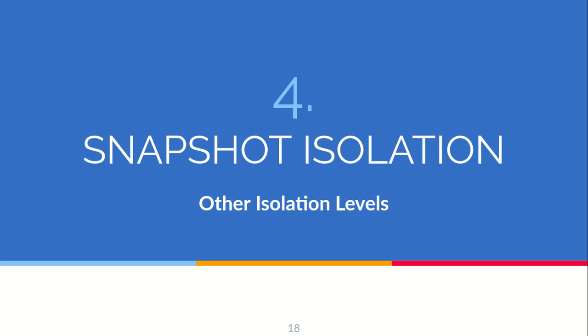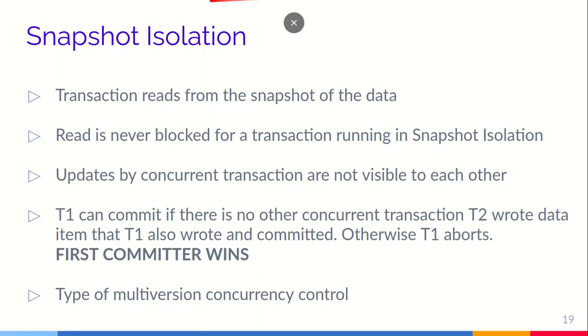So coming to a new isolation level, it is snapshot isolation. Basically, in this mode, a transaction reads from a snapshot of the data. Each concurrent transaction has its own snapshot of the data and reads from its individual snapshot. Reads are never blocked for a transaction running in snapshot isolation, but the update writes are obviously blocked, and the updates of concurrent transactions are not visible to each other.